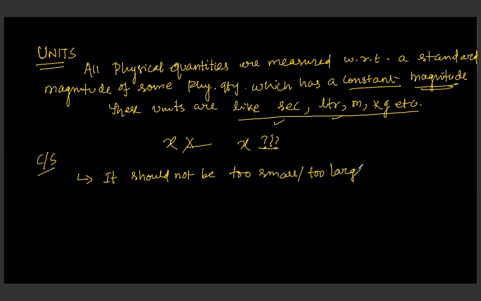Let's take an example. If we are doing some mathematical calculation, geometry you have studied, like mensuration. If I want to measure something that is very, very small, it's really difficult for us to write it down. Or if it is very big or too large, again it is very difficult to express, right? So it should not be too small or too large, and it should not change with any other physical parameter